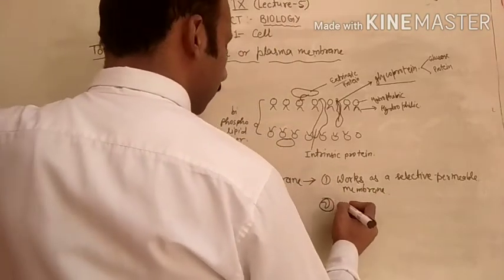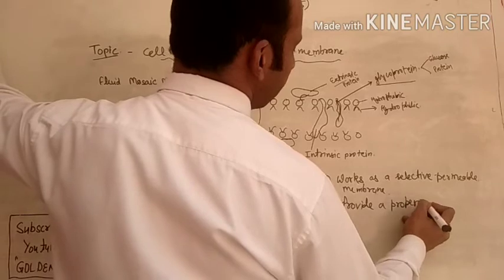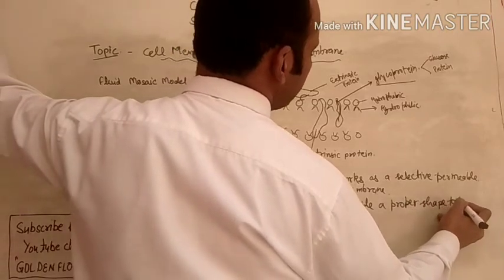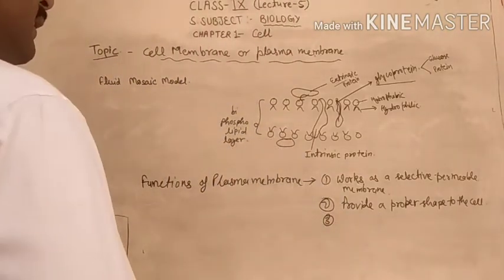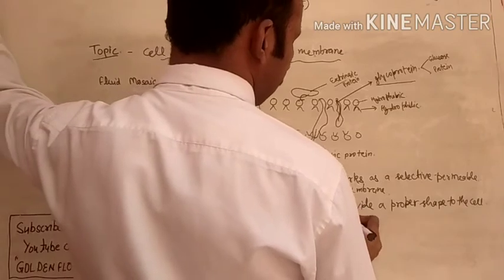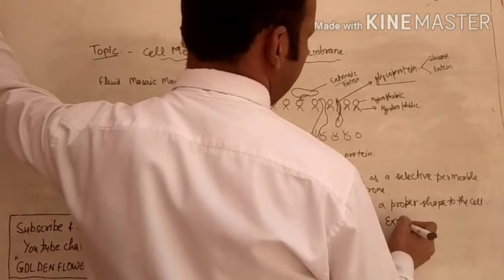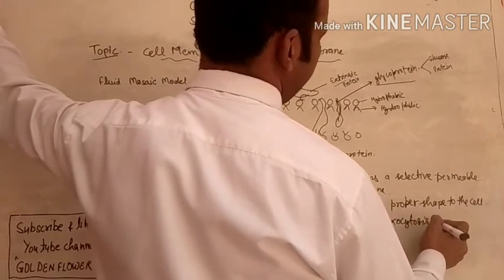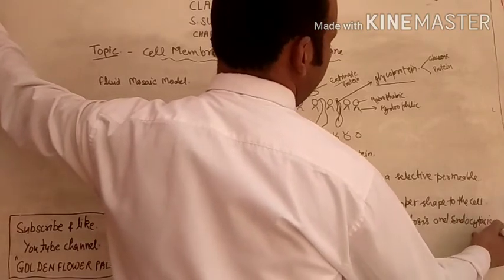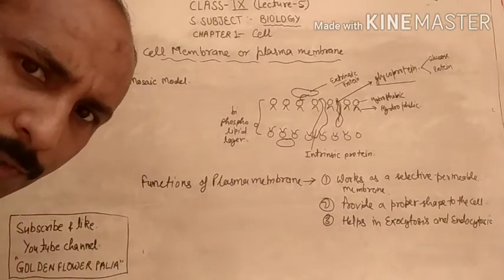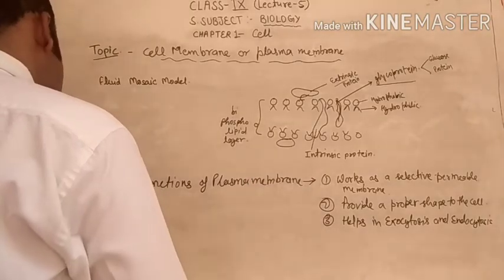Second, provide a proper shape to the cell. Third, helps in exocytosis and endocytosis. These are the three main functions of the plasma membrane.